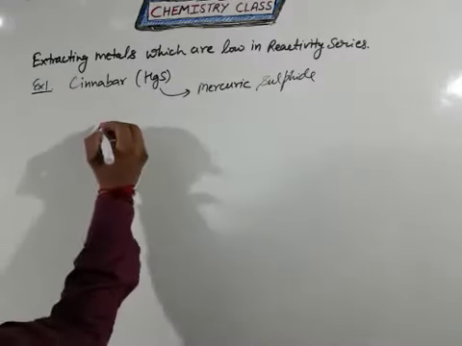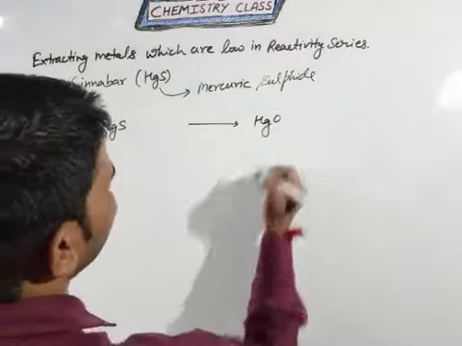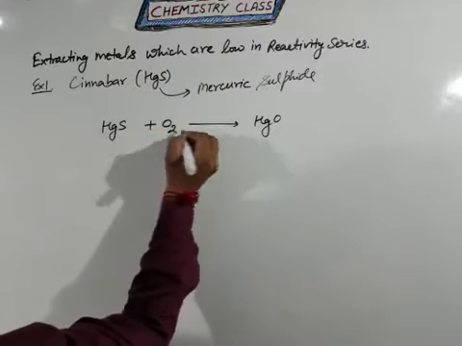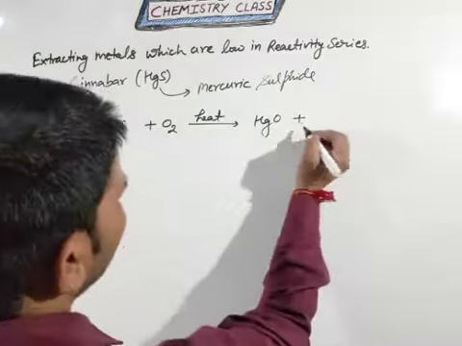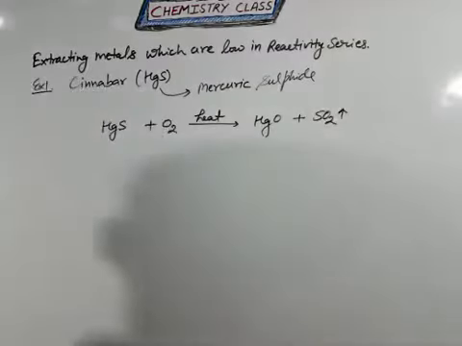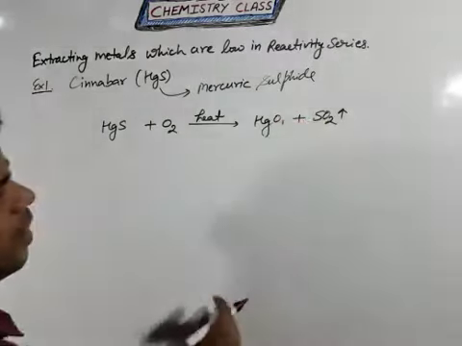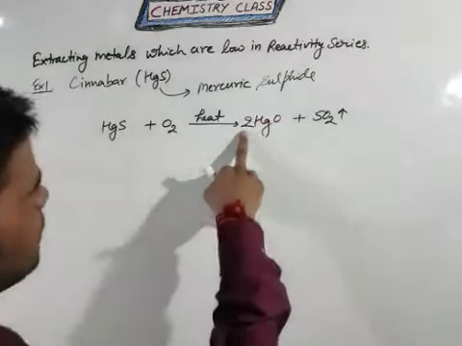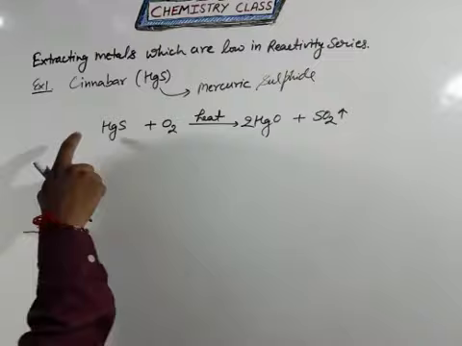So how to get the pure metal with the help of extracting metals? Students, see here, first HgS converts into HgO, that is the metal oxide. So in this case oxygen is required under heating condition. It will give HgO, and sulfur reacts with oxygen to also provide sulfur dioxide gas. To balance this, you can see oxygen has an odd number, 1. So first you multiply to get an even number, and after that you can see on the right side you have two mercury atoms, but on the left side you have only one.